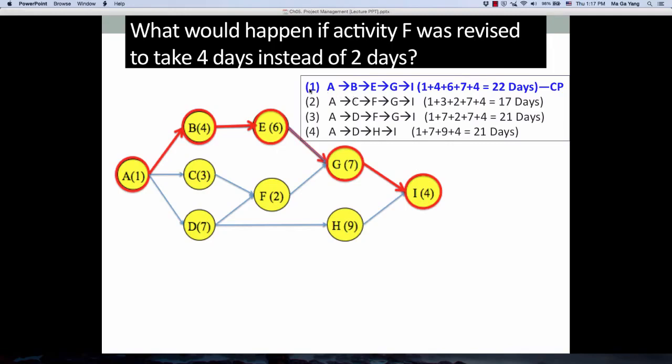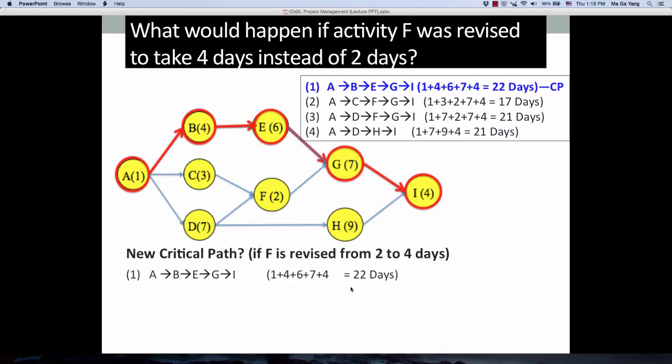Then path 1 and path 4 do not change because there is no activity F. But we have to consider path 2 and path 3 because activity F is involved here. So path 1 has no change, 22 days, but path 2, A, C, F, G, I, has F changed to 4 instead of 2.